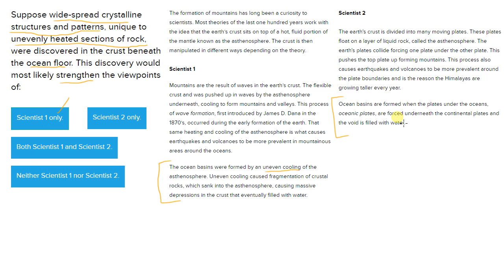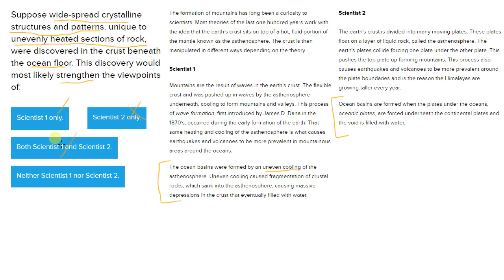Let's look at scientist 2. Ocean basins are formed when the plates under the oceans are forced underneath the continental plates and the void is filled with water. It doesn't say anything about heating of the rock or uneven heating of the rock. And so there's nothing that would tell us that this theory would be supported if we found out that the rock was unevenly heated. So it is not going to support scientist 2's perspective,